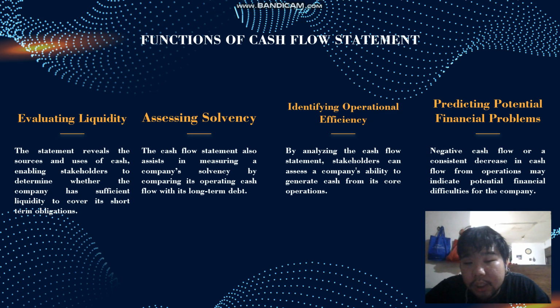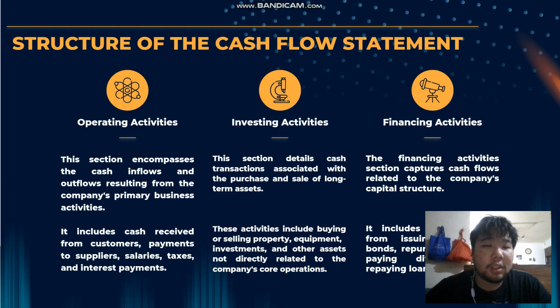Identifying operational efficiency. By analyzing the cash flow statement, stakeholders can assess a company's ability to generate cash from its core operations, predicting potential financial problems. Negative cash flow or a consistent decrease in cash flow from operations may indicate potential financial difficulty for the company. Structure of the cash flow statement.